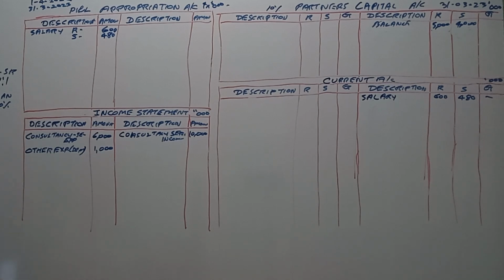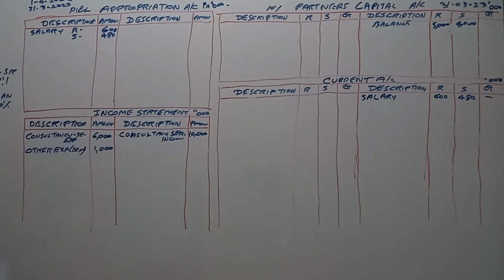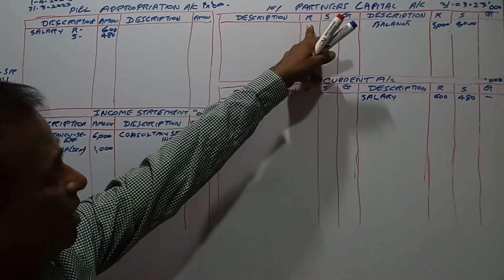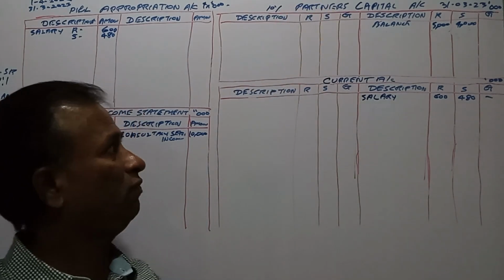Transaction with the partners. Rama has received 100,000 to his personal account for consultancy services provided by the partnership. Rama has received directly the consultancy services income of 100,000.